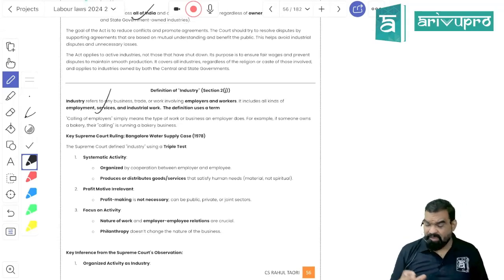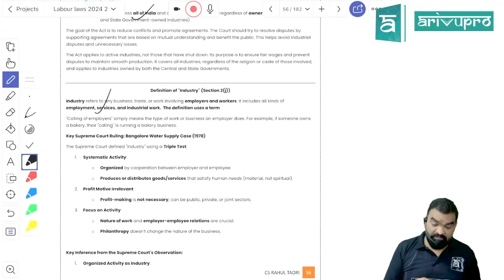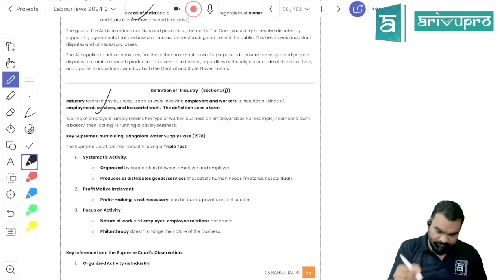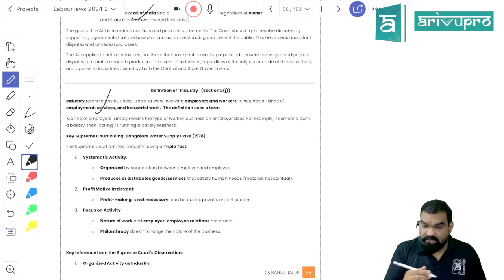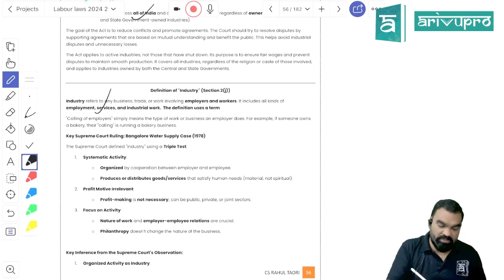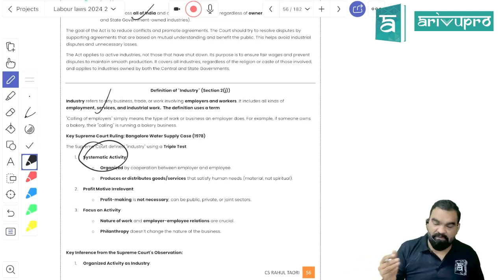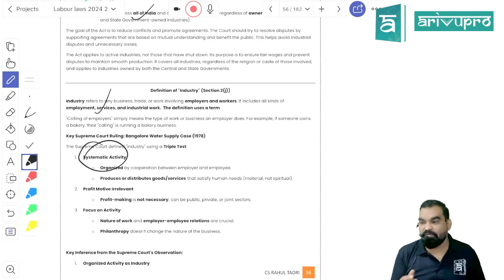Now, as this is a marathon, I cannot cover every point very broadly, but I'll try to cover it. So, what is industry? Whenever a particular entity is satisfying any of the three conditions, they will be treated as what? Industry. There should be an organized or a systematic activity, whether it is being conducted consistently or intermittently. Even intermittent industry would come under the definition of industry, like the industry of woolen working, only 4 to 5 months in a year, but still it will come under the definition of industry.